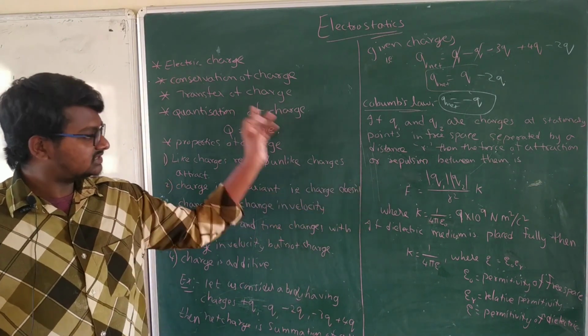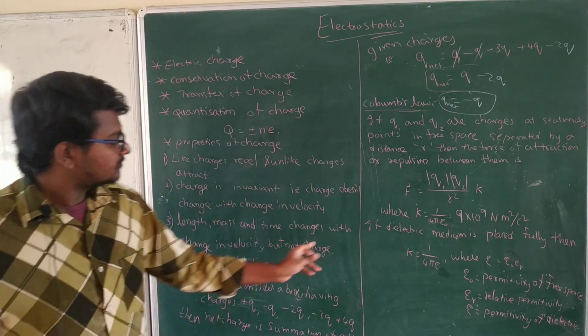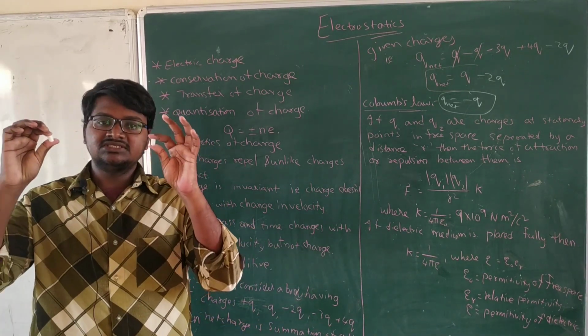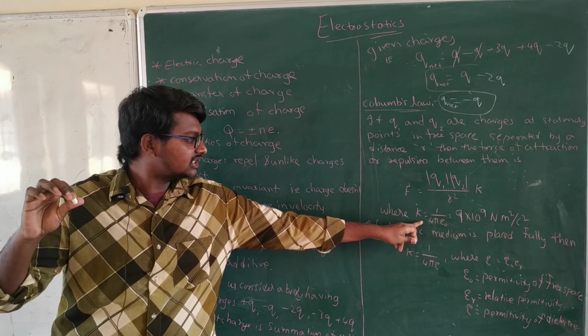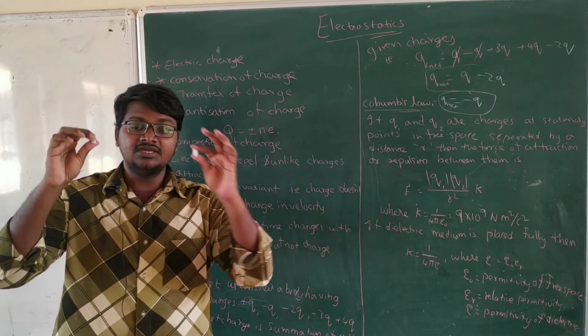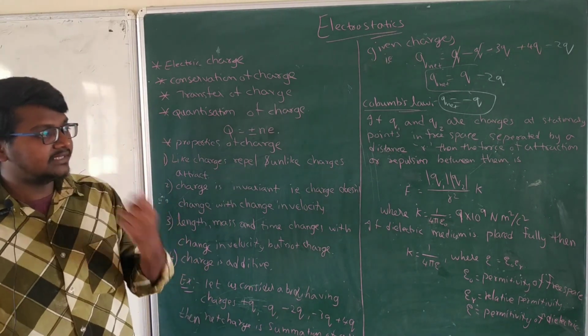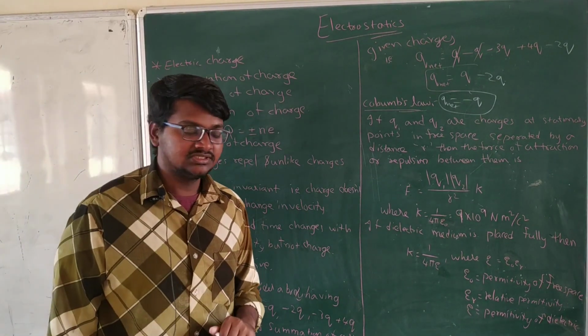How do we get that unit? How do we derive it? Let's see on the board later. Right now, if we keep these two charges in vacuum, the k value is 1 by 4 pi epsilon naught. If I keep these two in any medium like water or some other medium, then it is going to change. How will it change?